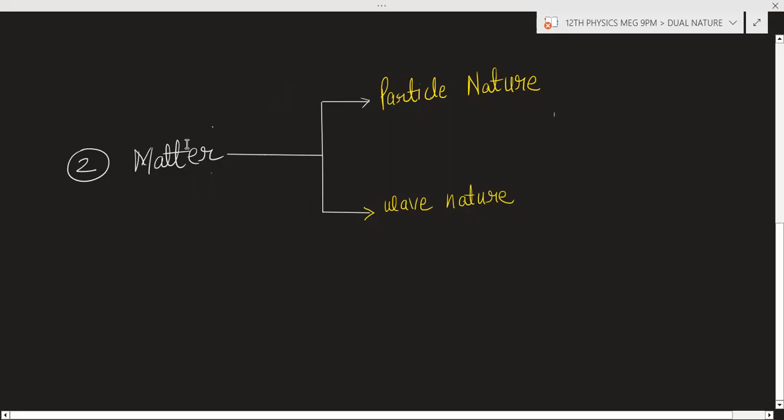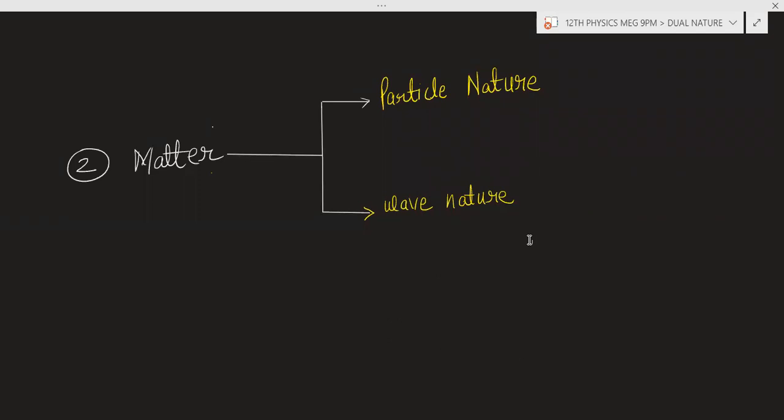But matter will also show the wave nature, and this is proved by diffraction.